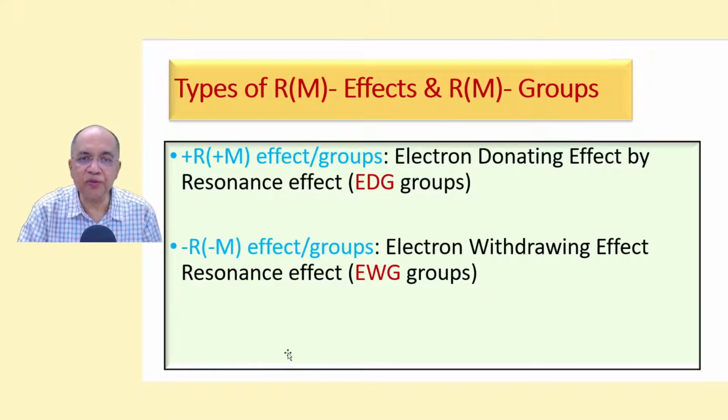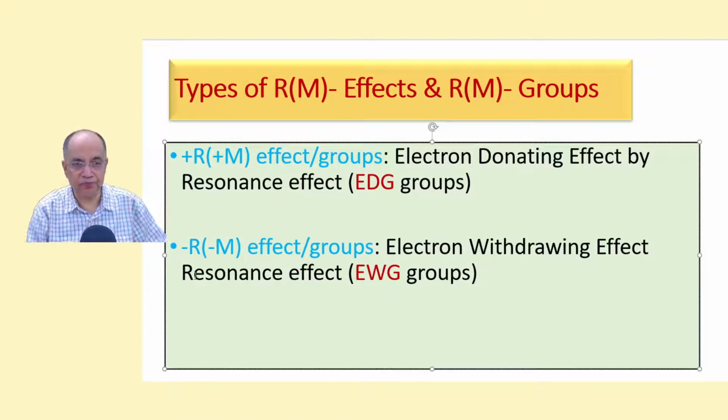Now there are two types of R effect or M effect: plus M, electron donating or electron pushing by resonance, same as EDG groups, and minus R or minus M, that is electron withdrawing effect by resonance.